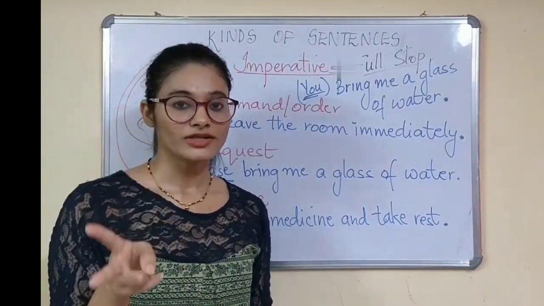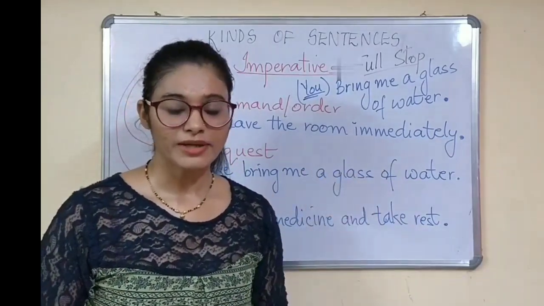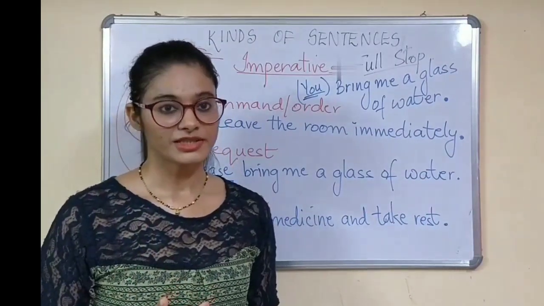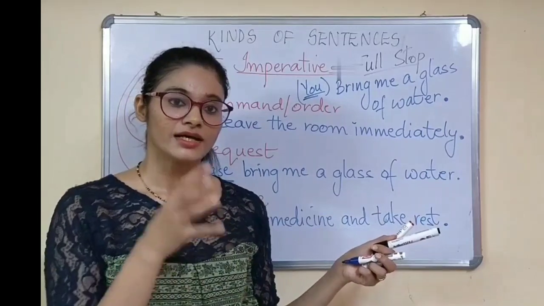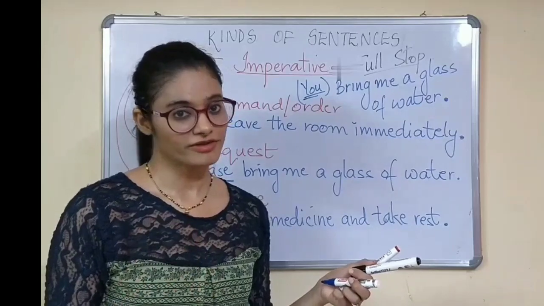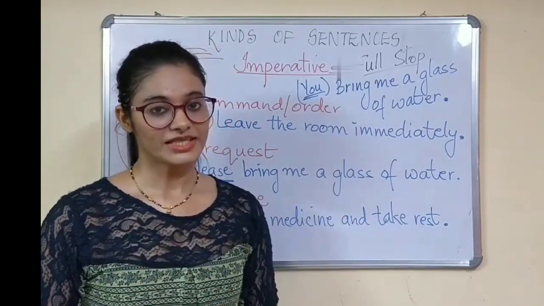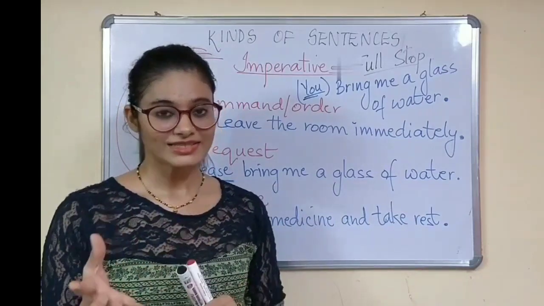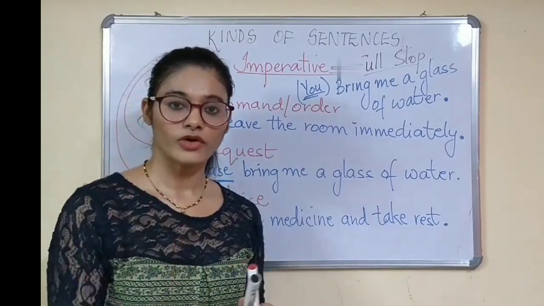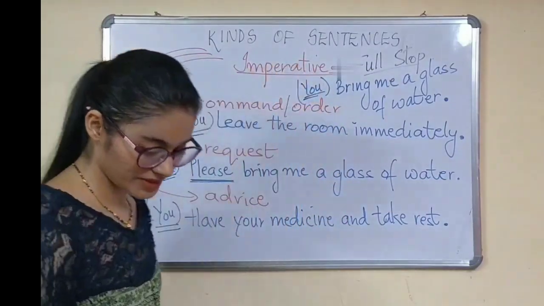Okay. Now do not get confused between declarative and imperative sentences, because we use the same punctuation mark to end our sentence in both these kinds. But the difference here is that declarative sentences basically deal with sentences wherein it gives a fact or an information, let's say, or an opinion. Okay. But here, imperative sentences, they talk about sentences where you are making a request or giving advice to somebody, or you are giving an order to someone. Okay. So this is all about the imperative sentences.